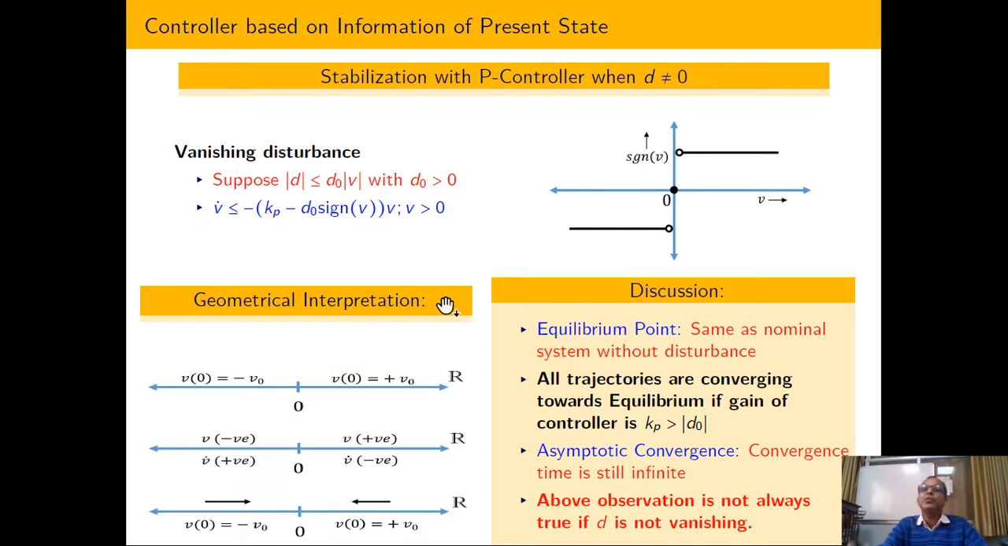So what is the beauty of this vanishing disturbance? That the equilibrium is not fluctuating with respect to the disturbance. That is the beauty. Does anyone have confusion on this? Why am I telling you that the equilibrium is not fluctuating? Anybody?